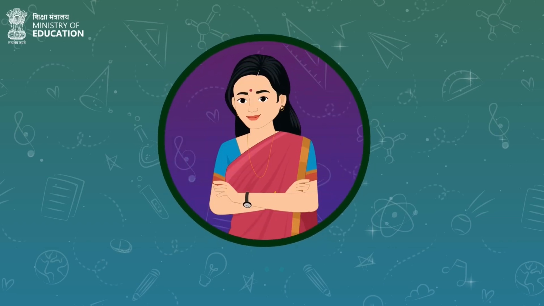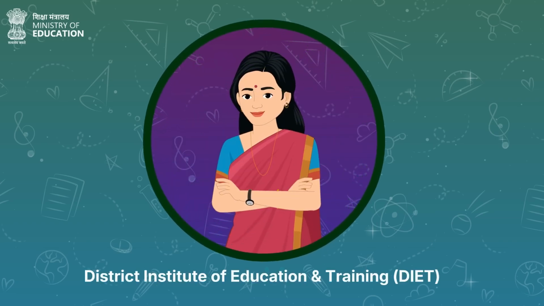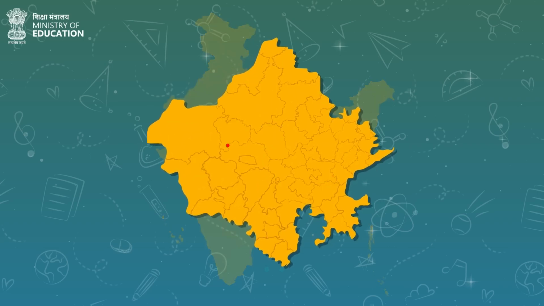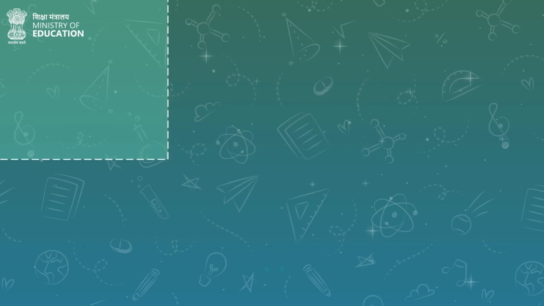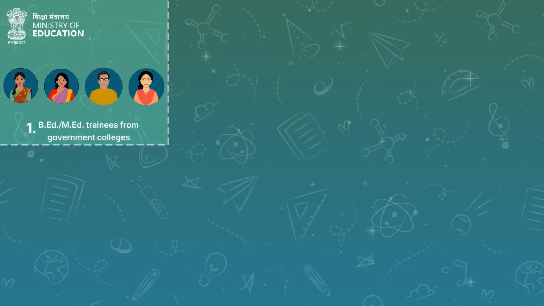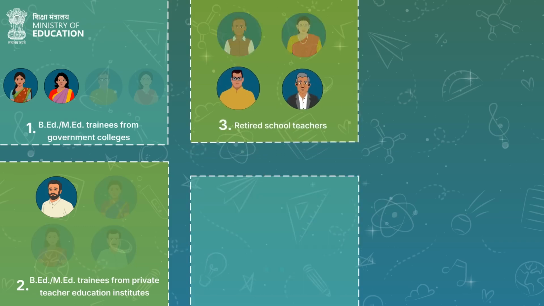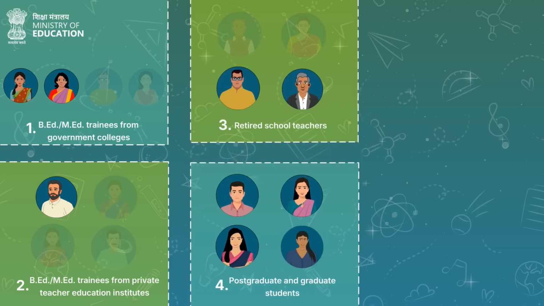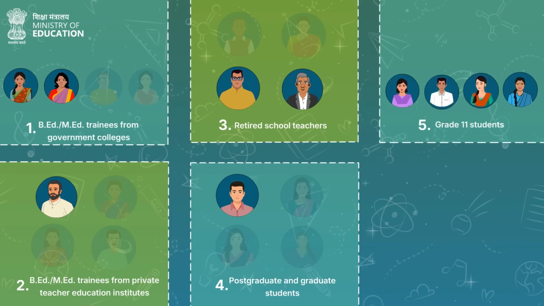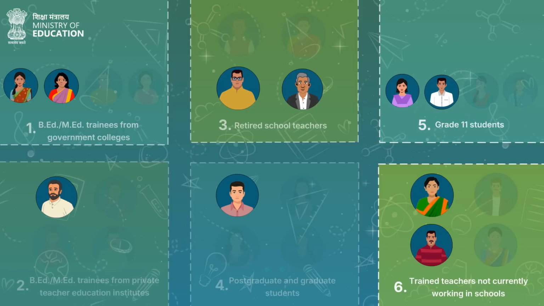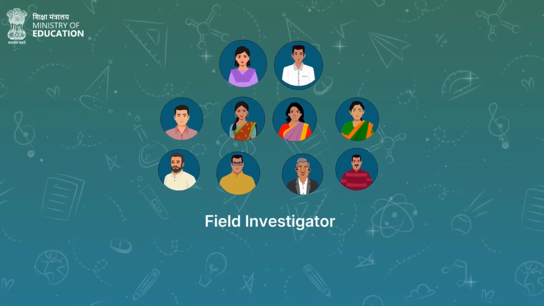The Field Investigator should preferably be a DIET student. If a state has no DIET trainees or only a small number, FIs may be selected from B.Ed or M.Ed trainees from government colleges, B.Ed or M.Ed trainees from private teacher education institutions, retired school teachers, postgraduate and graduate students, grade 11 students, and trained teachers not currently working in schools, in the given order of preference.